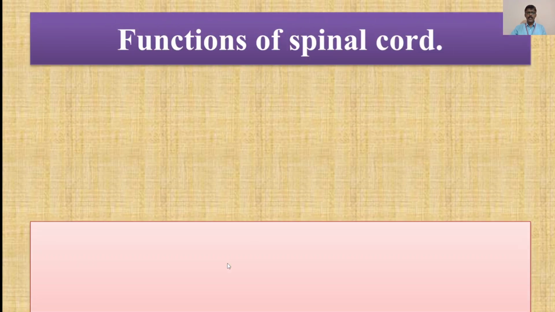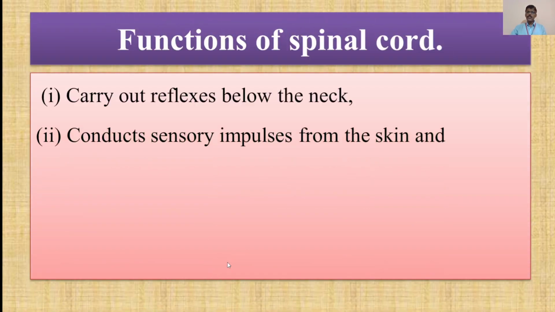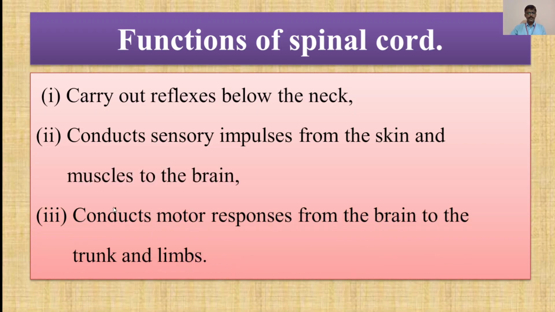Now moving towards the next slide. What are the functions of the spinal cord? This is a very important point, so study it carefully. The first function is that the spinal cord carries out reflexes below the neck. Then it conducts sensory impulses from the skin and muscles to the brain. It conducts motor responses from the brain to the trunk and limbs.